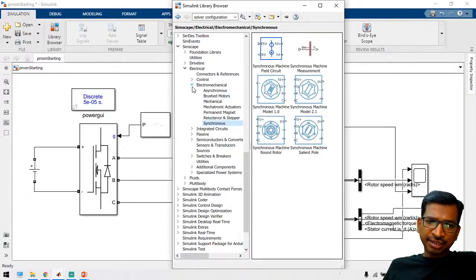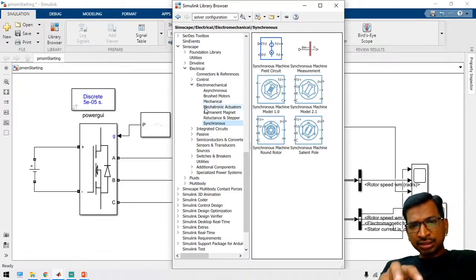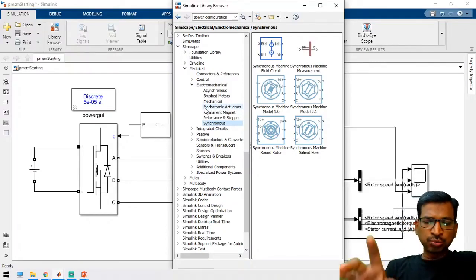Actually, for the higher version of the EV course, we may try to implement the Simscape electric motors also. But since we are going to concentrate on the controlling methods, we took this one. We took some power system block sets.